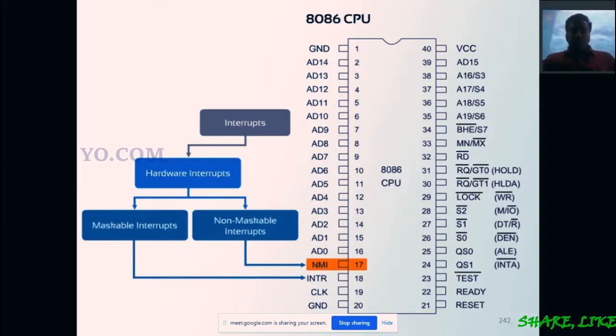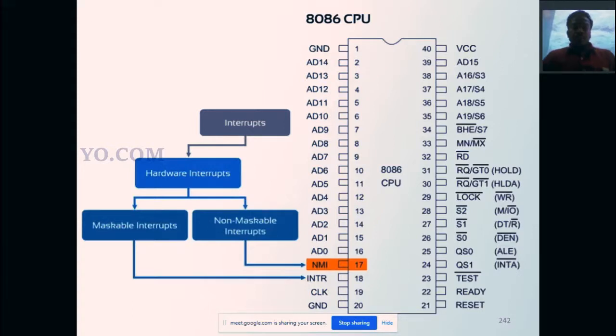The maskable interrupt is activated by the INTR pin, and the non-maskable interrupt is activated by the NMI pin. On these pins we can connect external devices, so we can access two interrupts, one maskable and another non-maskable. By using these two pins, we can connect two different external hardware devices, and the hardware can provide an interrupt through its pin.